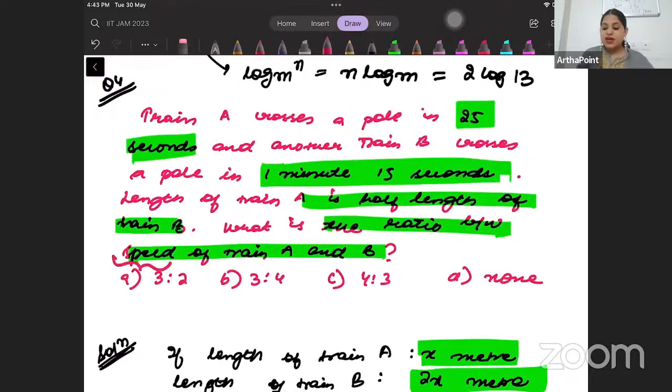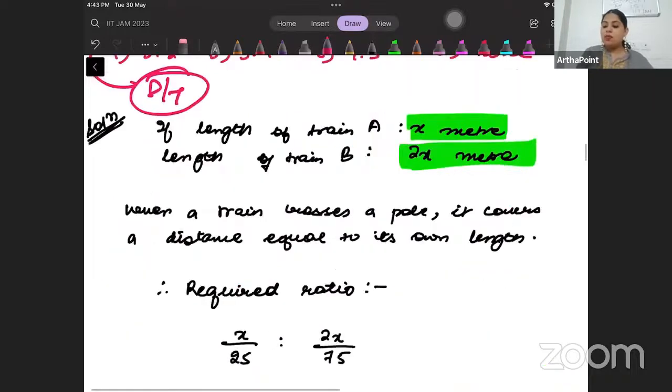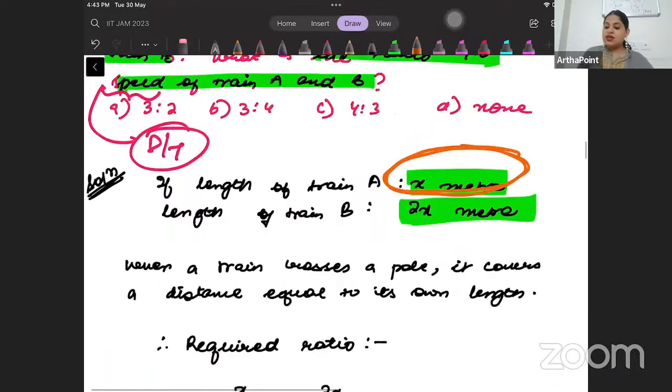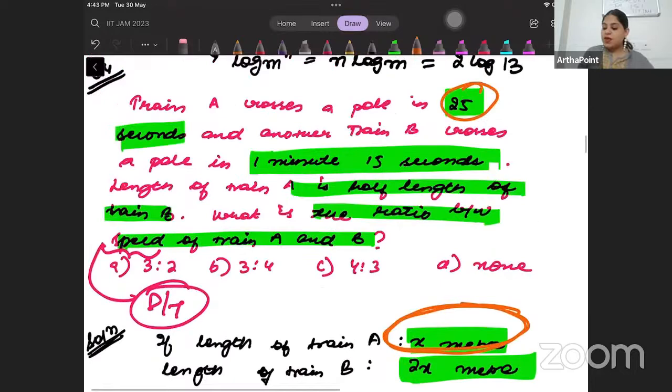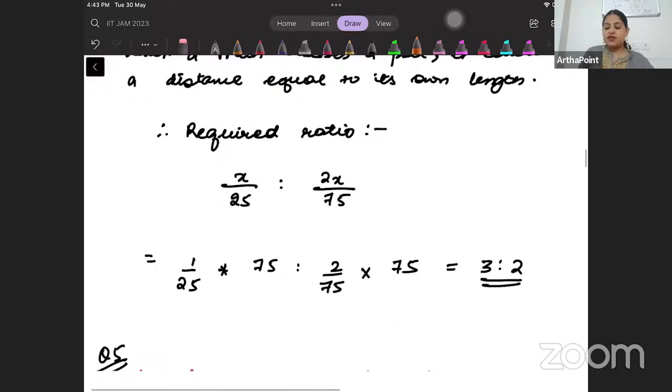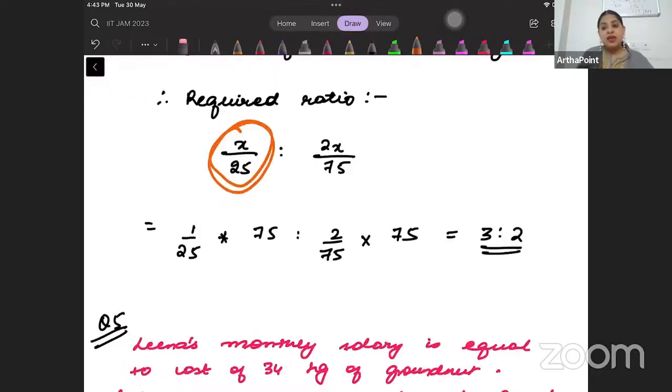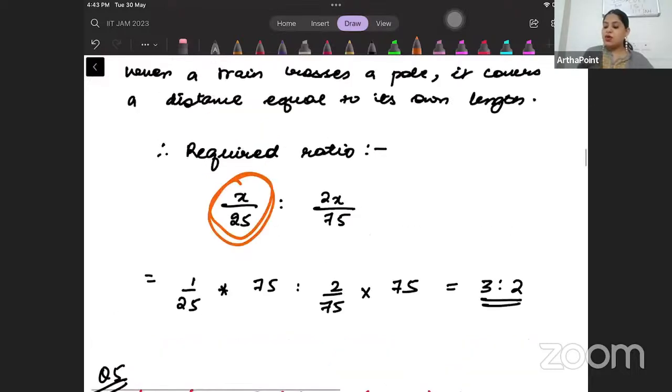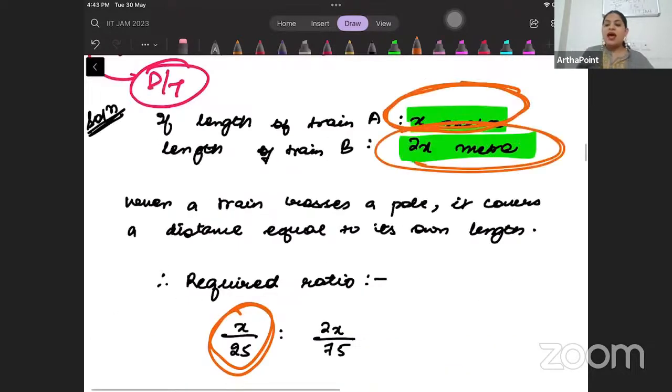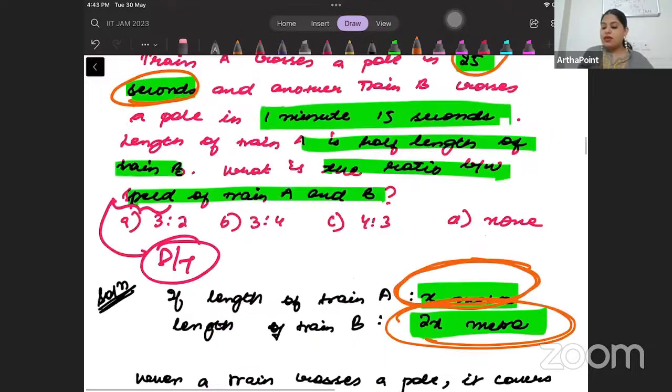And we know speed is equal to distance by time, right? So I am covering a distance equal to my length. And the time I am taking is 25 seconds. So it is going to be x by 25. Train B is covering a distance equal to its length, 2x. And it is covering it in a time equal to 1 minute 15 seconds.